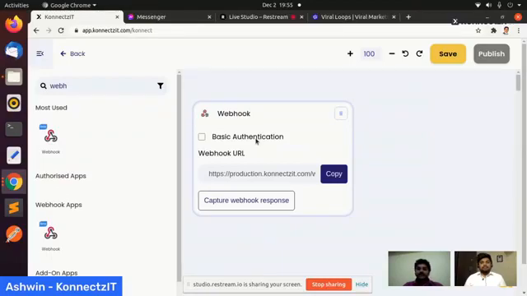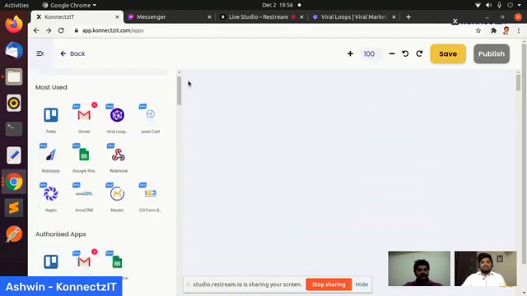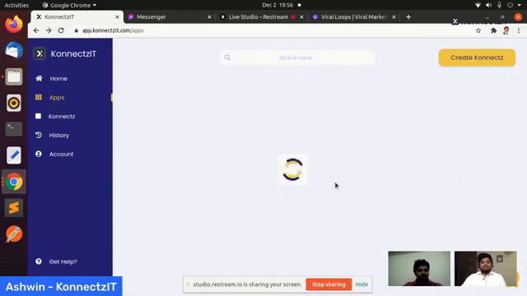And we are glad that in this automation world we have webhooks, and we are also glad that we could introduce webhooks early in Connexit. Coming to Connexit, we have webhook apps and also the generic webhook. You can see the apps here.